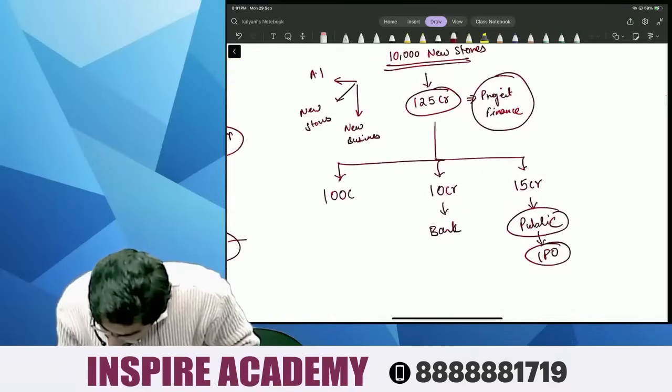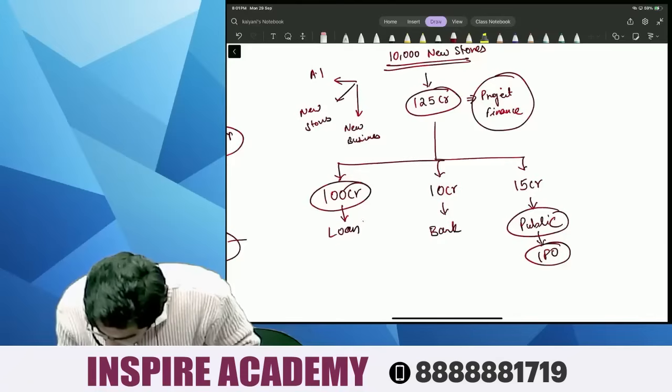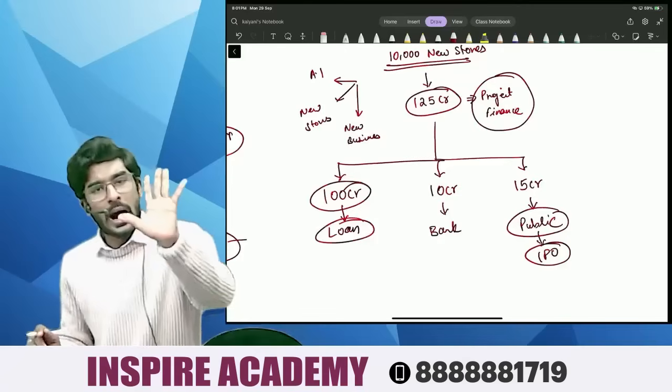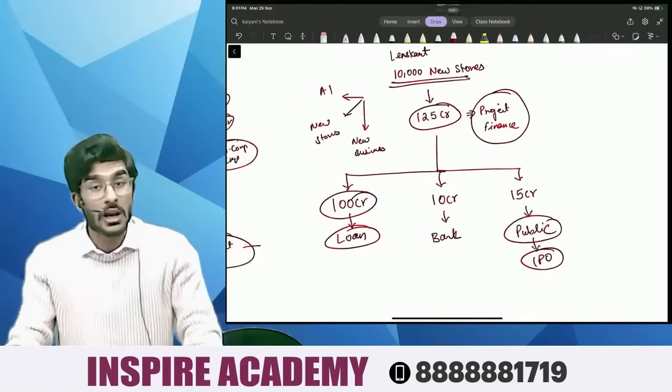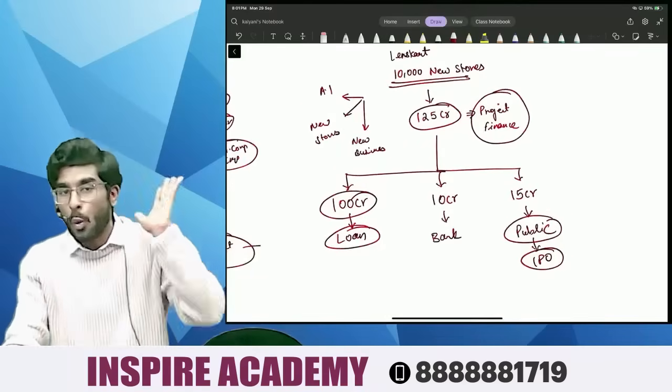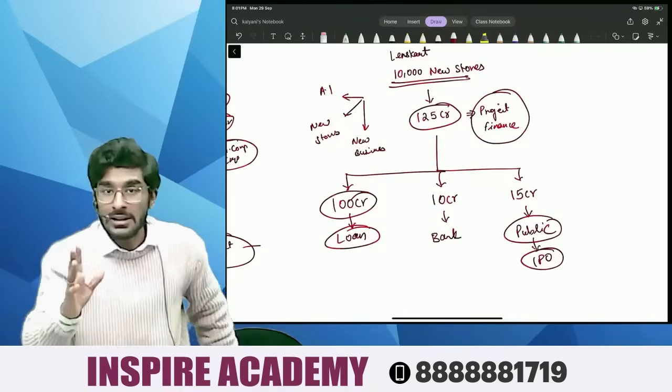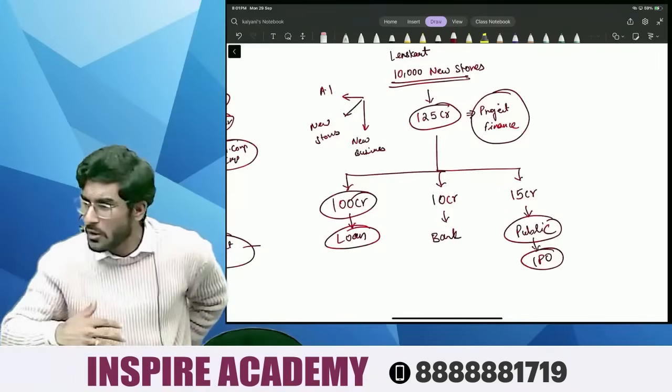For the remaining 100 crores, the company is going to take a loan of 100 crores. So Lenskart requires how many crores? Lenskart requires 125 crores. Now, why does Lenskart require 125 crores? Lenskart wants to invest into AI.